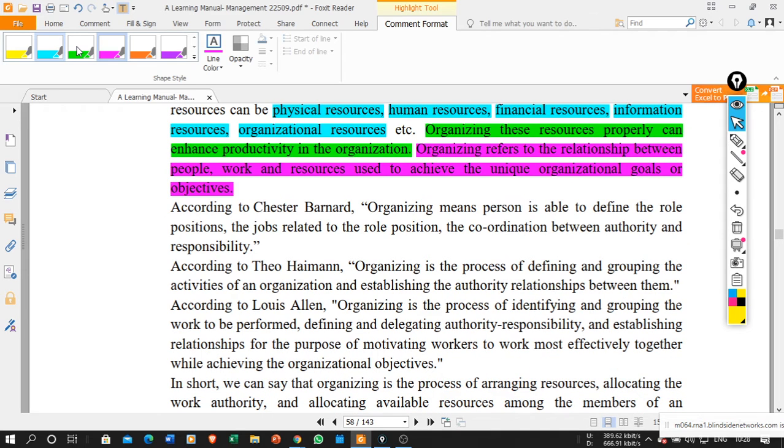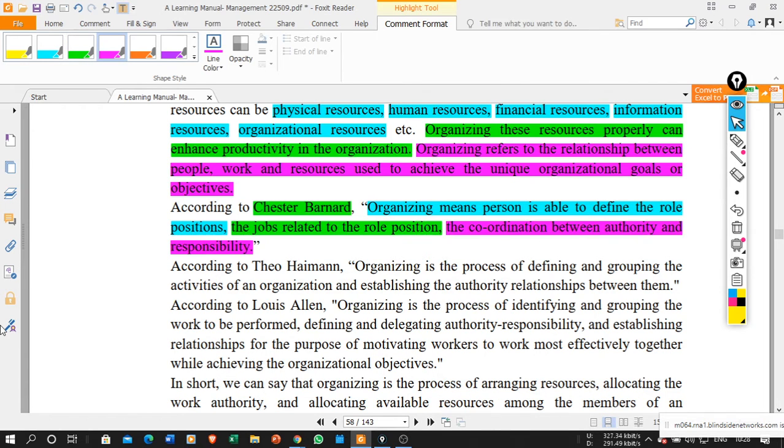As per Chester Barnard, how is organizing defined? Organizing means a person is able to define the role position. So in organizing, the person will define the role position. What is the role of the particular person in that particular task or job? The job related to the role position. What is the job which is related to that particular role position? And the coordination between the authority and responsibility.